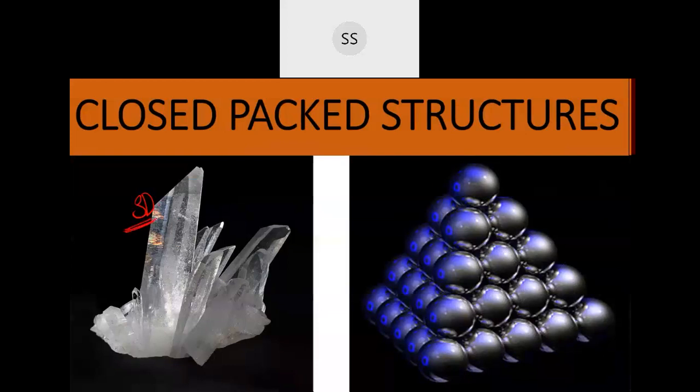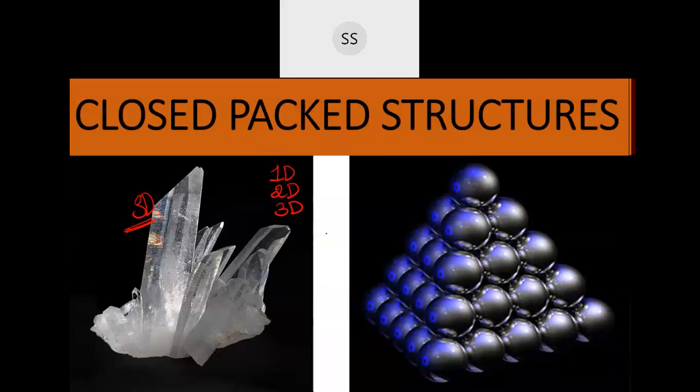These three-dimensional structures are built up in three different steps. First a one-dimensional structure will be formed, then that one-dimensional structure will lead to a two-dimensional one. Further, that two-dimensional structure will build itself to give you a 3D structure. This is how crystals are formed. So three steps are there: one dimensional, two dimensional, and three dimensional. This is what you are going to study under close pack structure.